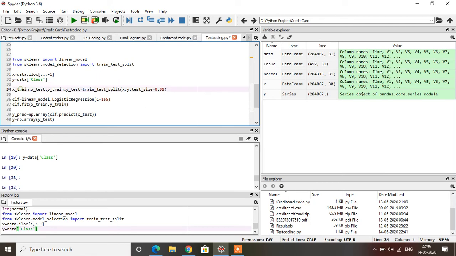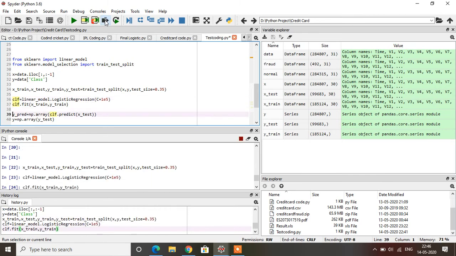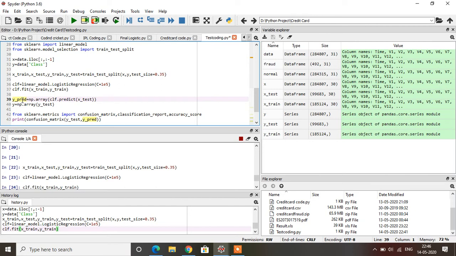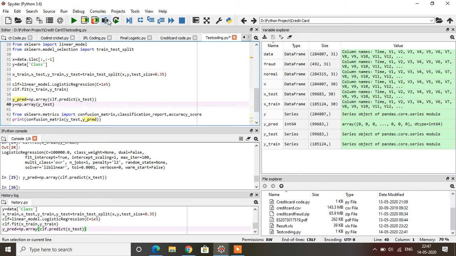After that, we apply the function to split the training and test datasets: X_train, X_test, y_train, y_test. We split the training dataset and the testing dataset using this code. Then I calculate the model fit: clf will be fitted on the data. We execute the code. Then we calculate y_prediction, which is np.array of the prediction on the X_test dataset. I am executing the code.